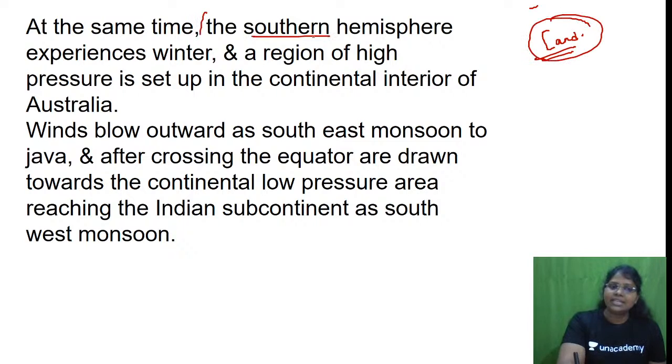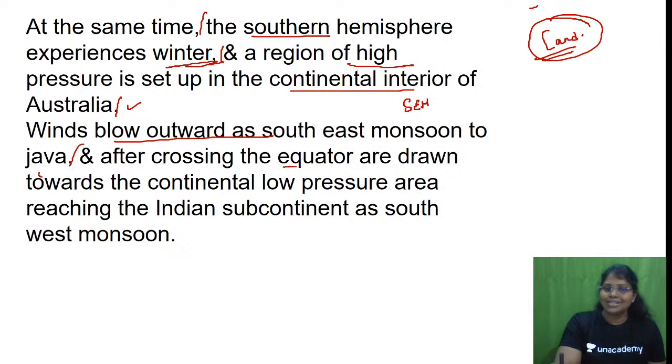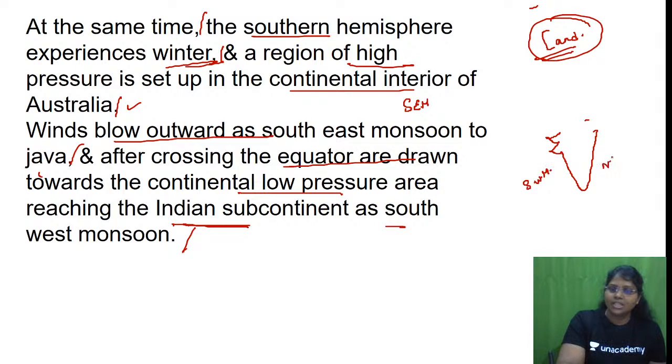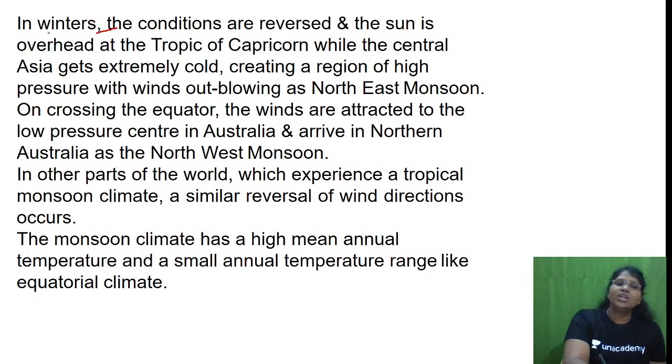At the same time, the southern hemisphere experiences a winter and a region of high pressure is set up in the continental interior of Australia. Winds blow outward as a southeast monsoon to Java, and after crossing the equator are drawn towards the continental low pressure area, reaching the Indian subcontinent as southwest monsoon. Of course, we know here we have a southwest monsoon. Southwest monsoon, northeast monsoon. Don't worry, monsoon class will be taken separately. Okay, fine. In winters, so what are the conditions?